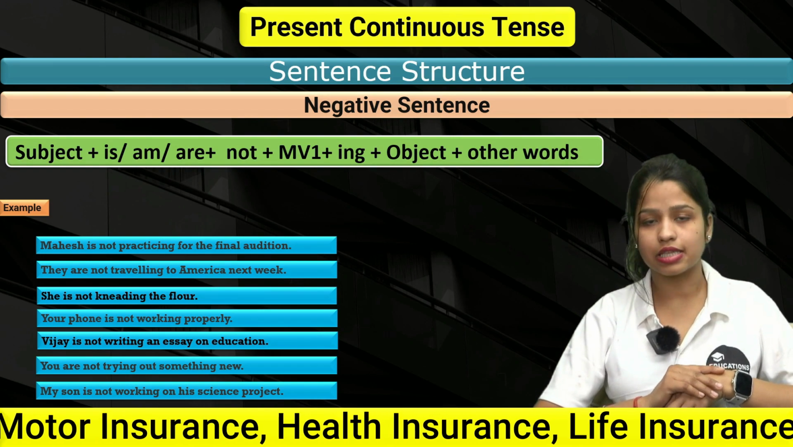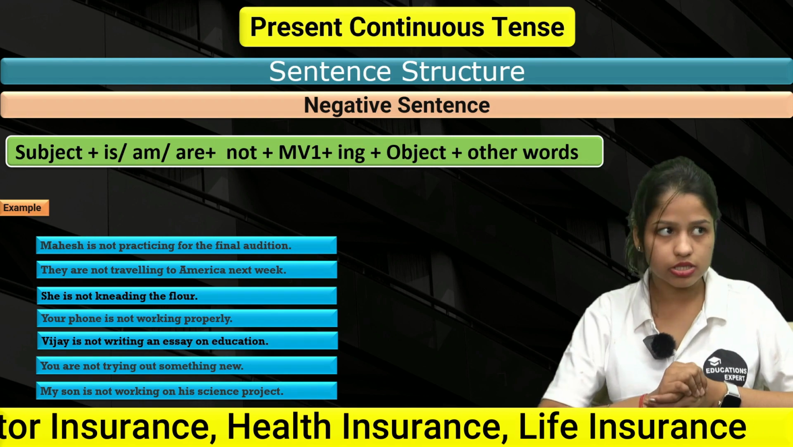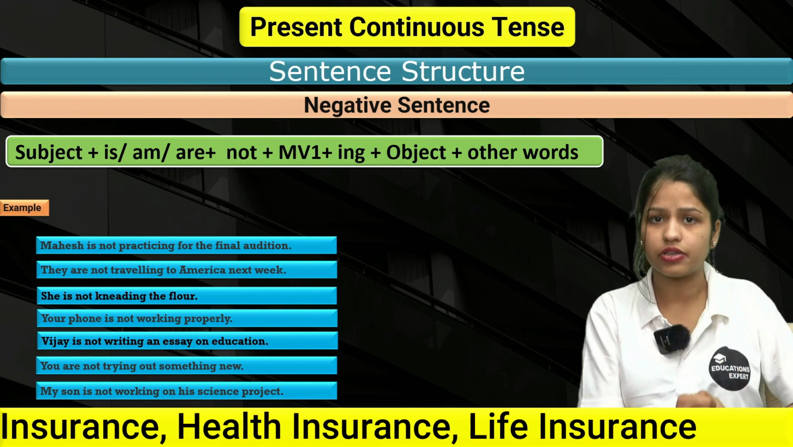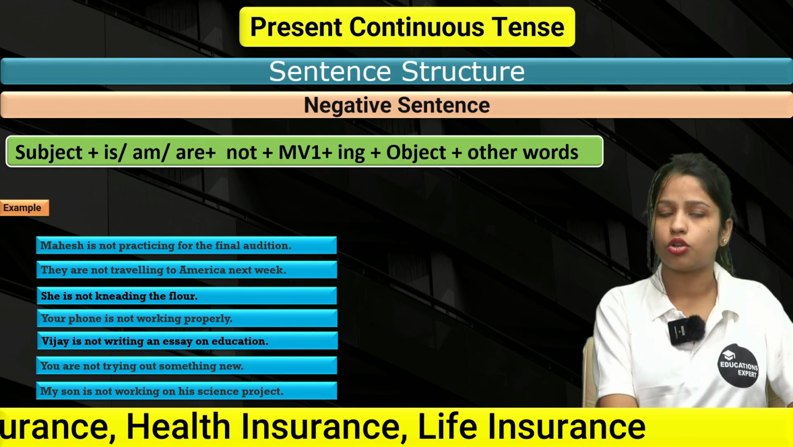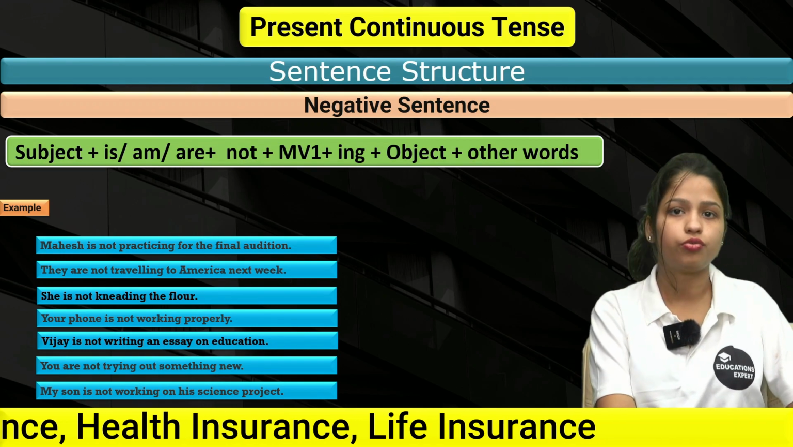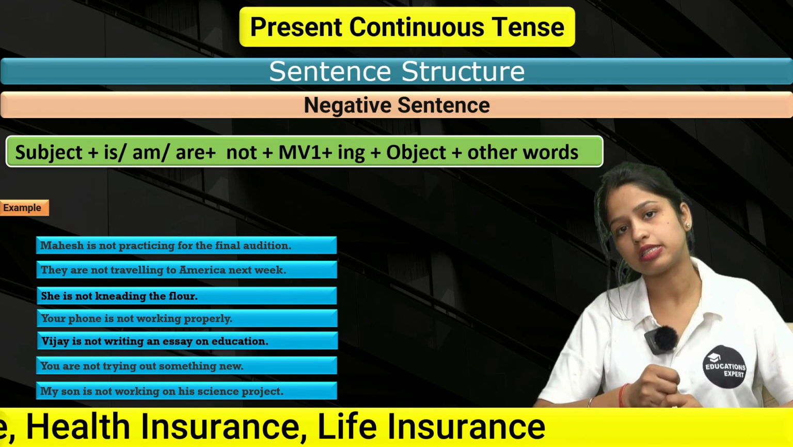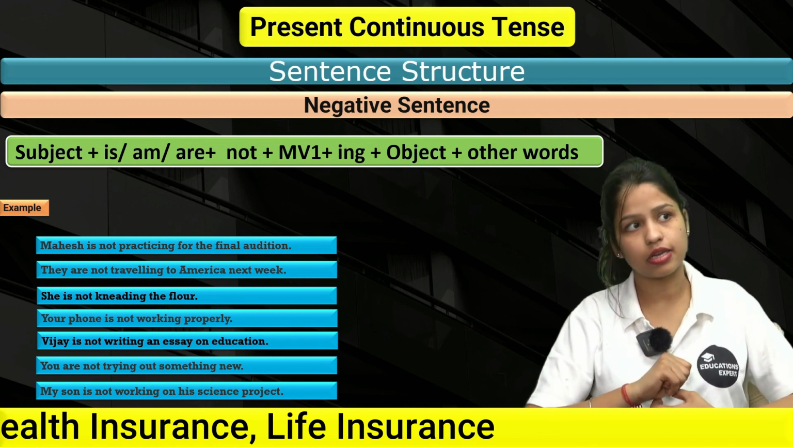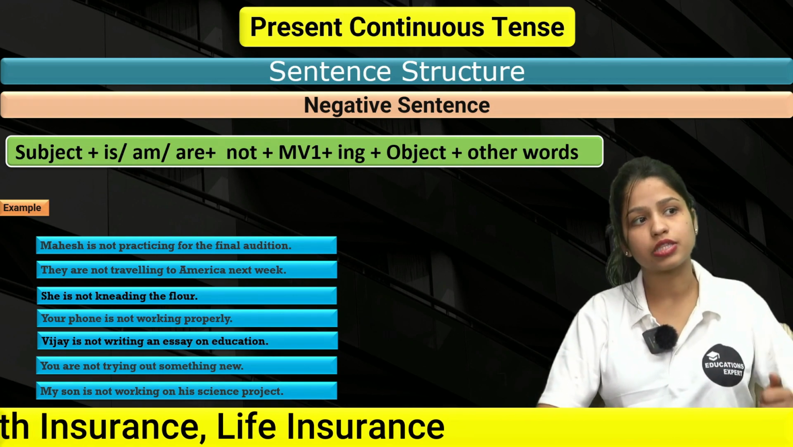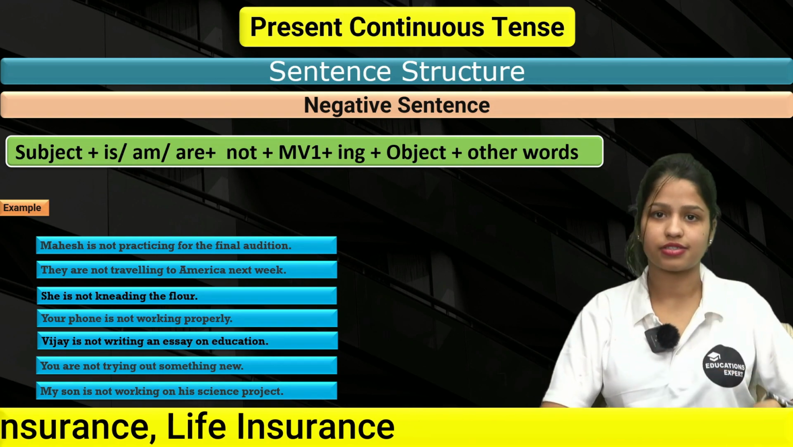I hope with the examples your sentence structure is obviously going to be very easy for you all, and you're going to practice a lot more sentences related to every particular type of tense. Clear? I hope this is clear for you. Let's move forward and understand interrogative sentences.